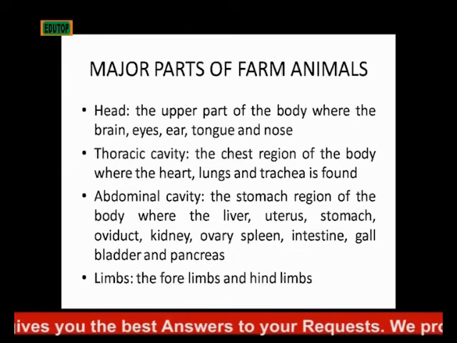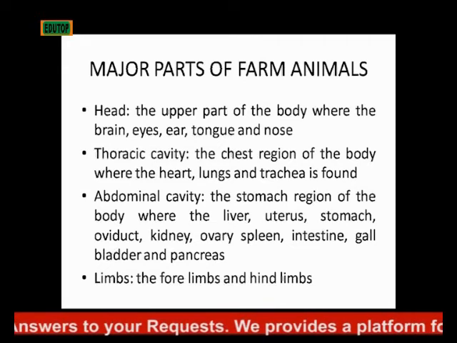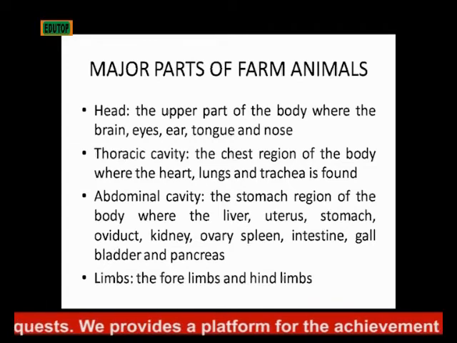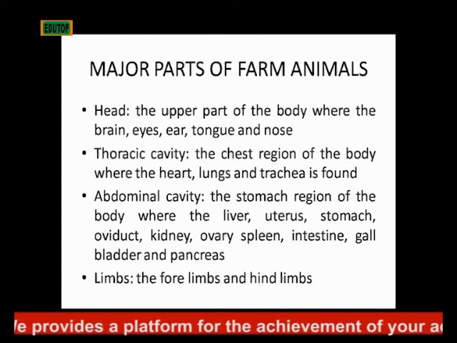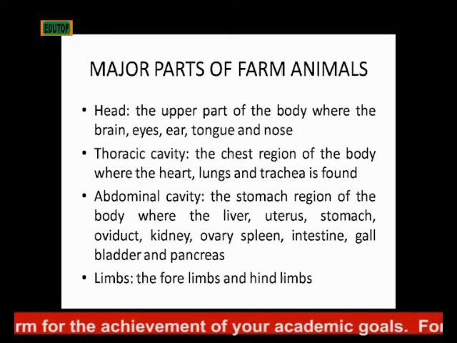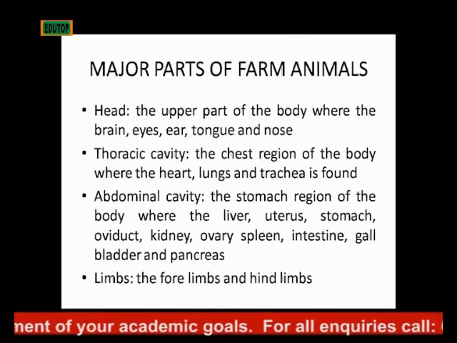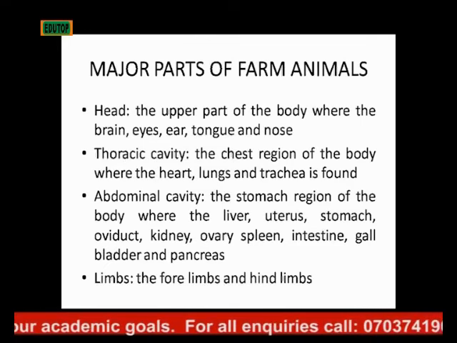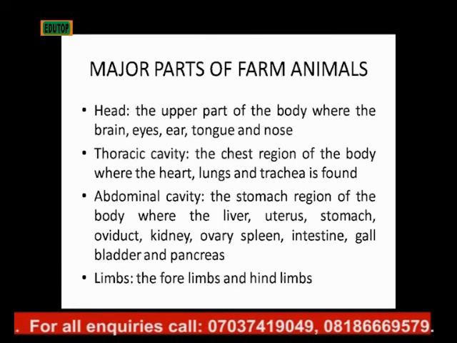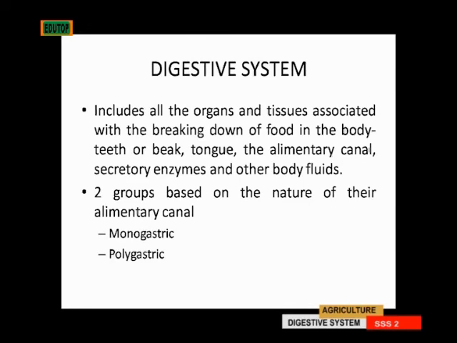Then you have the limbs. You know, farm animals are always on 4 legs. So the limbs, the forelimbs and the hind limbs. The forelimbs in man represent the hands. So when you go on your knees and you put your 2 hands on the floor, you just have the structure of a kind of animal. That's the way you have the animal. So the limbs in front are called the forelimbs, and the ones behind are called the hind limbs. Now we're talking about the digestive system.